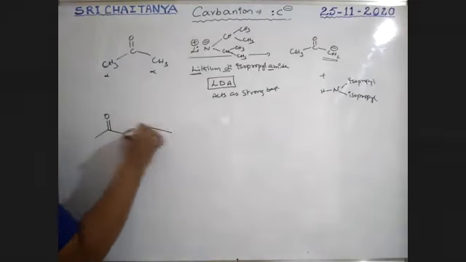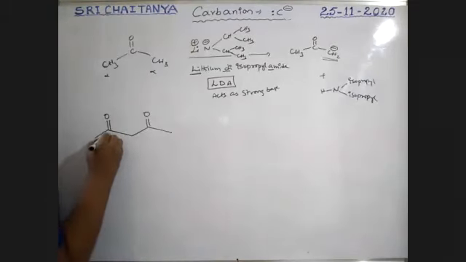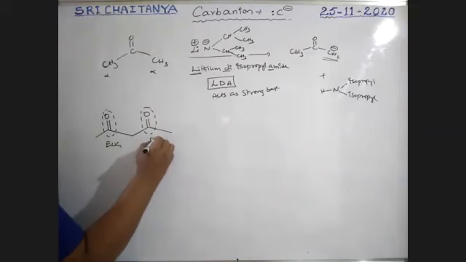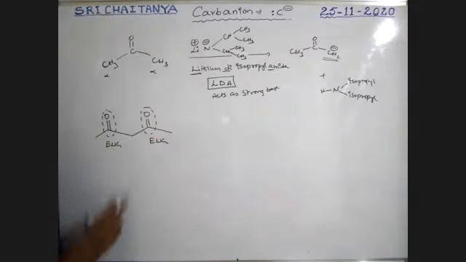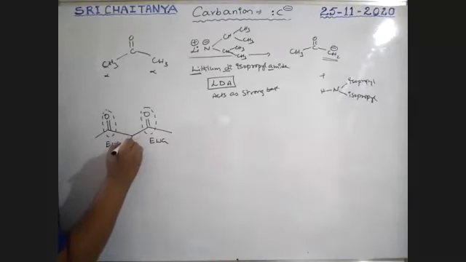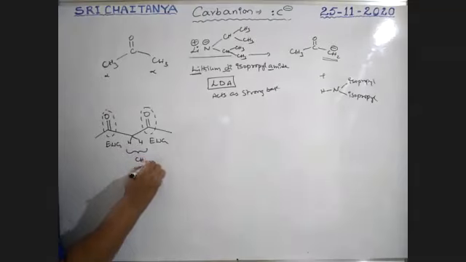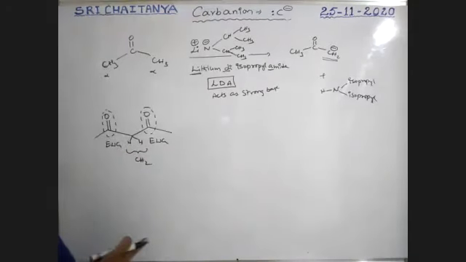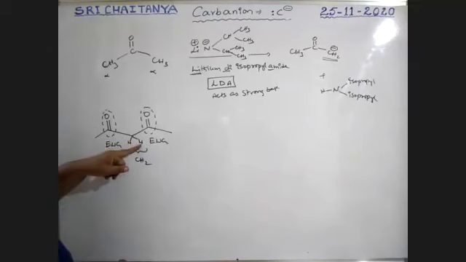This is C=O, this is C=O, boys. This is an electron withdrawing group, and this is also an electron withdrawing group. So here it is a CH2, boys. This CH2 is in between two electron withdrawing groups. Now this hydrogen is highly acidic.